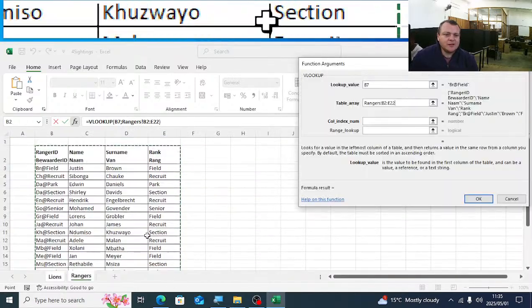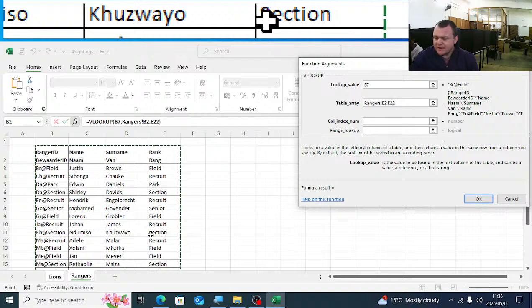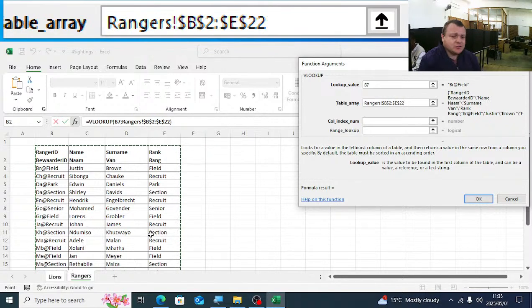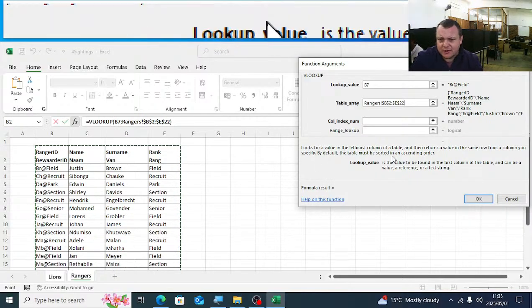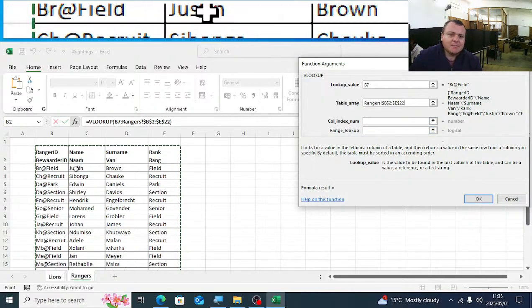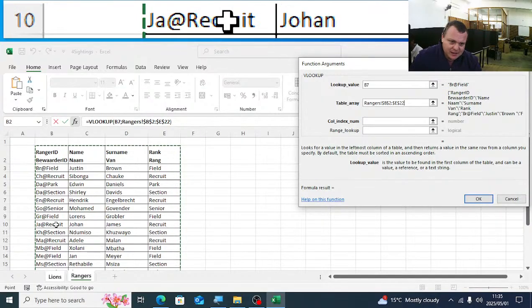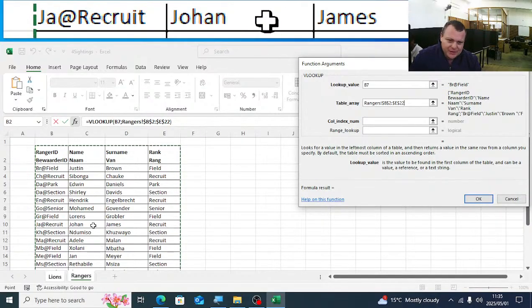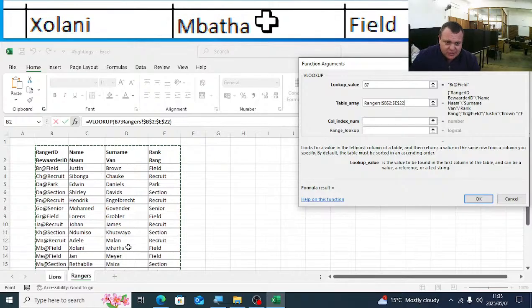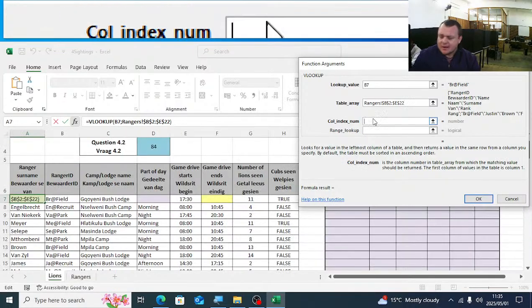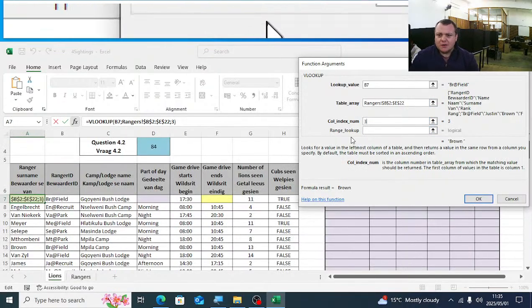I always tell you guys, what do you do? You select the whole table and immediately press F4. You put absolute cell reference on the table, because if you autofill it down, you don't want the table to move down as well. The column index number here: we have the ranger ID. We don't want the name, we want the surname. What column is that? That is the third column.